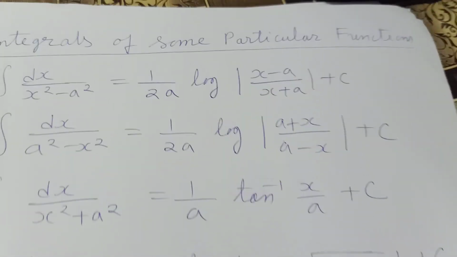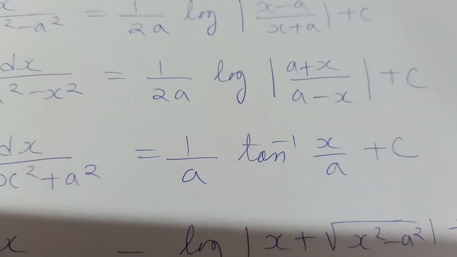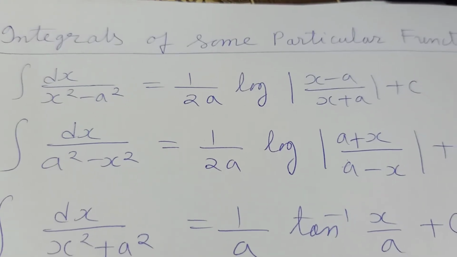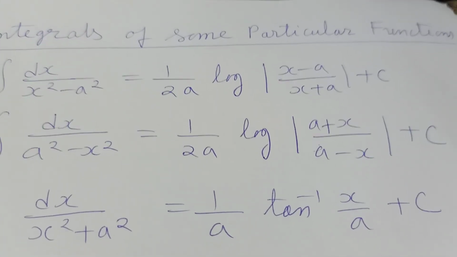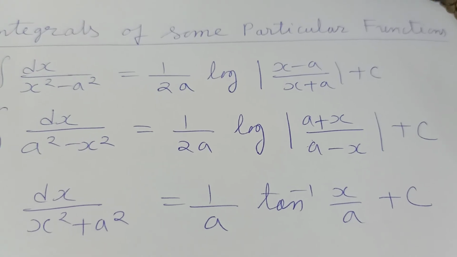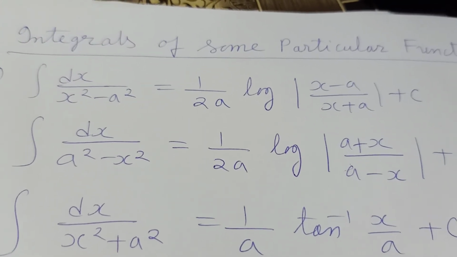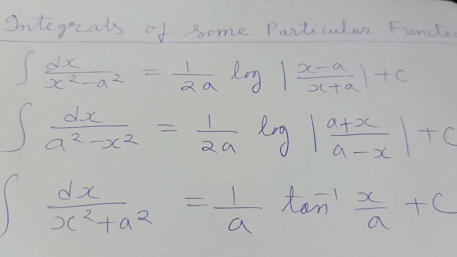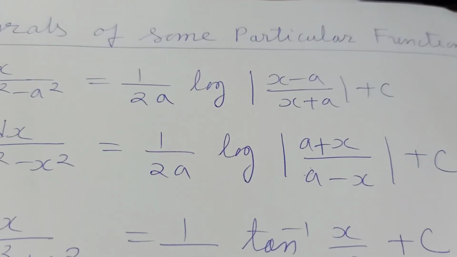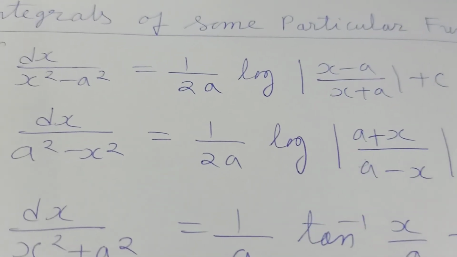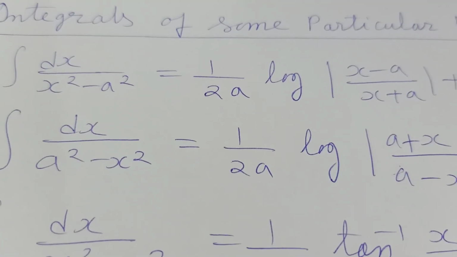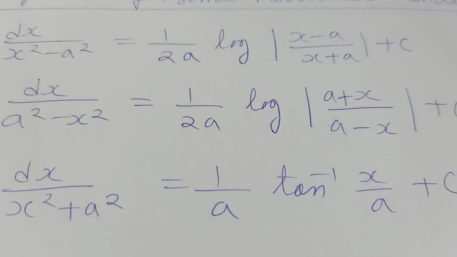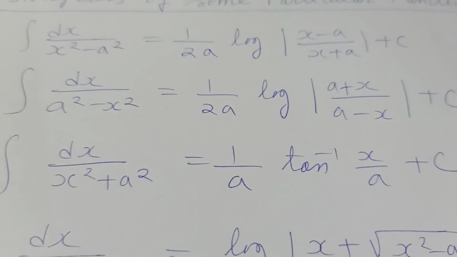Now next, we will deal with integrals of some particular functions. Okay, so the first function is 1 upon x square minus a square. Integration of this is 1 upon 2a log of mod x minus a upon x plus a plus c. Then we have 1 upon a square minus x square, whose integration is 1 by 2a log mod of a plus x upon a minus x.